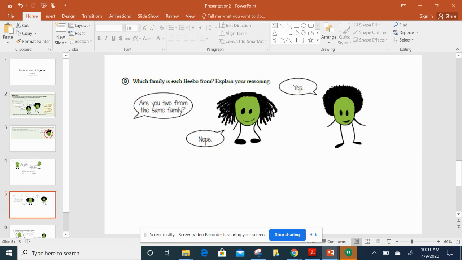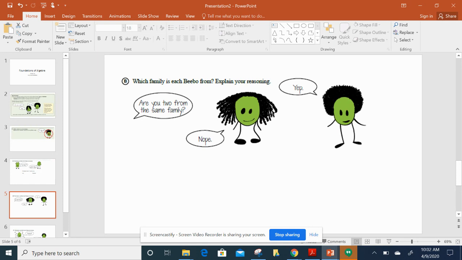Okay, the next one, B. It says, which family is each Bebo from? Explain your reasoning. So the question that somebody asked is, are you from the same family? The first Bebo says nope. The second Bebo says yes. Based on the fact that they gave two different answers, I know they must be from two different families because if they were both liars or if they were both truth tellers, they would both give the same answer.